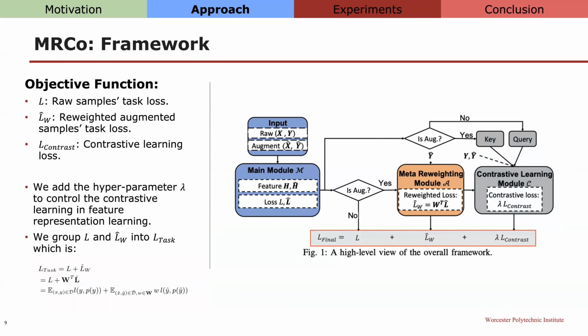The final objective function of the whole framework contains three parts: raw samples loss L, reweighted augmentation samples loss LW, and the contrastive learning loss L contrast. To control the importance of the contrastive learning, we add a hyperparameter lambda to adjust its contribution. For simplicity, and for the slides, we group raw samples loss L and reweighted augmentation loss LW into a task loss L task.